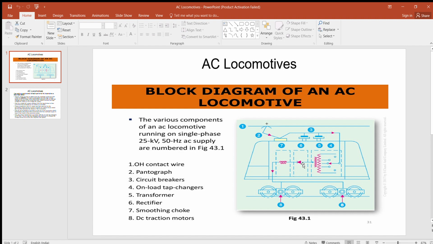The rectifier is used to rectify the AC into pulsating DC, and the pulsation in the DC is then removed by the smoothing choke given here, and then the current is fed to the DC traction motor. The DC traction motor is a DC series motor, because the starting torque of a DC series motor is very high.